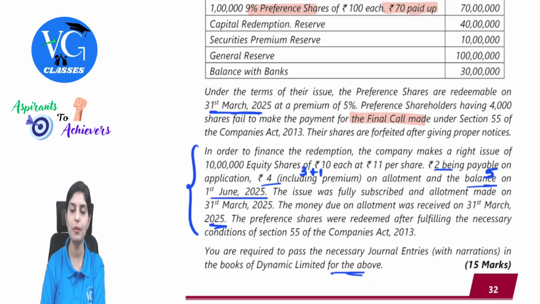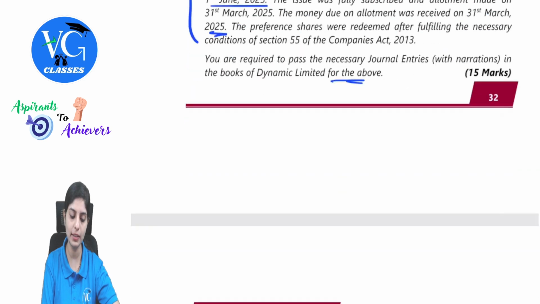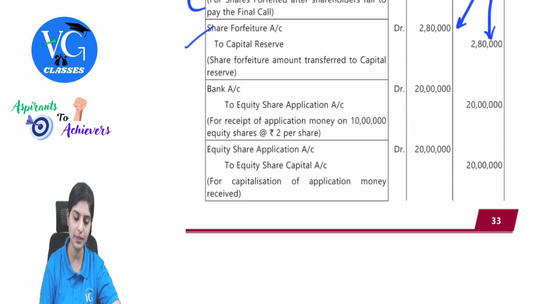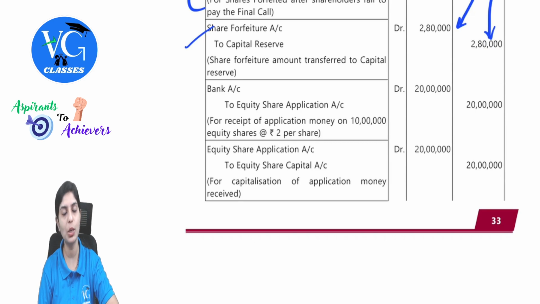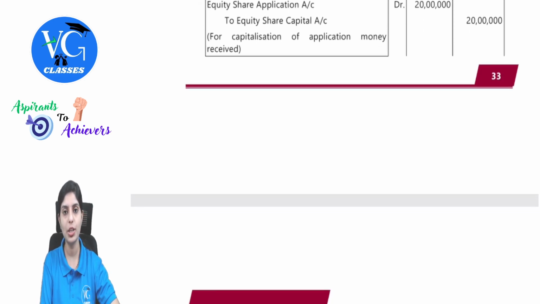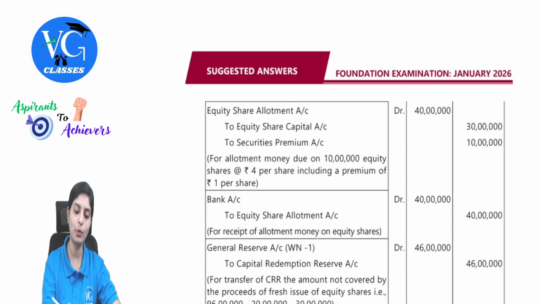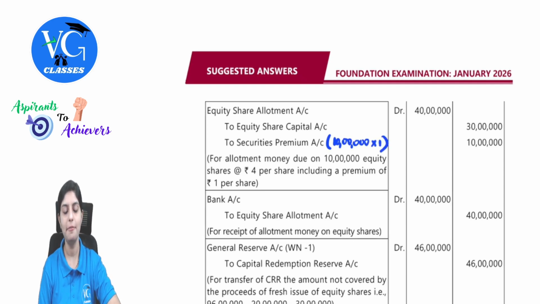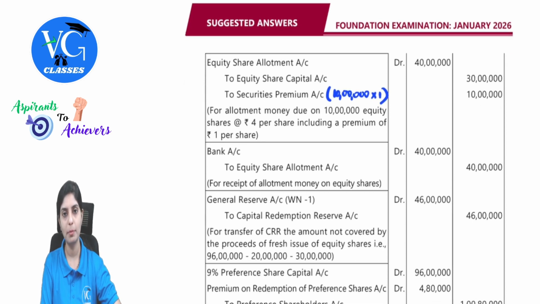So they are giving the breakup of application and allotment. We will have to pass the issue of shares entries. What is the first entry, for receipt of application money? Bank account debit to equity share application, 10 lakh shares into 2 rupees. Then equity share application to equity share capital. Again the same transfer entry. Then equity share allotment to equity share capital and to securities premium. There is 1 rupee premium, 10 lakh shares into 1 rupee. Then we will have bank account debit to share allotment account.